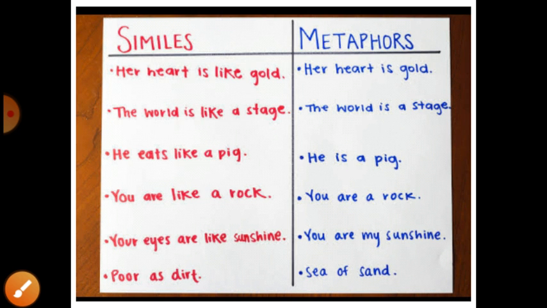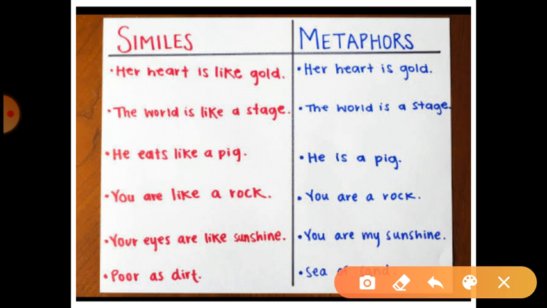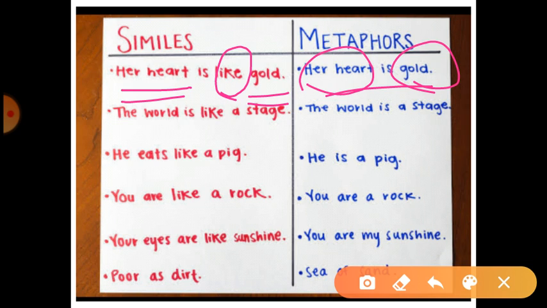Now to understand simile and metaphor more clearly, some examples are given here. See here, simile: her heart is like gold. So her heart is compared with gold and the word like is used. So this sentence is what? It is a simile. Whereas in metaphor, same sentence, see, her heart is gold. Her heart is compared with gold here also, but in this sentence the word like is not used. So it is what? It is a metaphor.